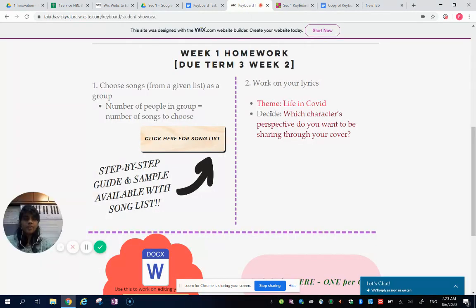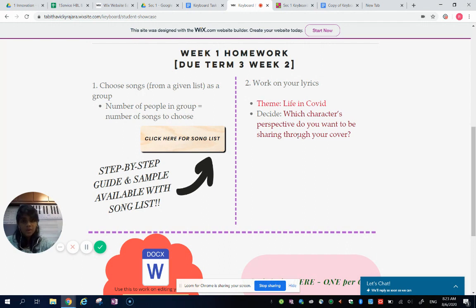Remember, which character's perspective do you want to be sharing through your cover? Some examples could be from the perspective of a student. The theme is life in COVID, so you have to put yourself in the shoes of that character. It could be a student, a cleaner in the park, or a cleaner in the school. Think of all the things they would have had to do. Try to imagine what their life was like at home as well. What if they had children and couldn't work from home? What would that mean for their children, and how do those children cope?